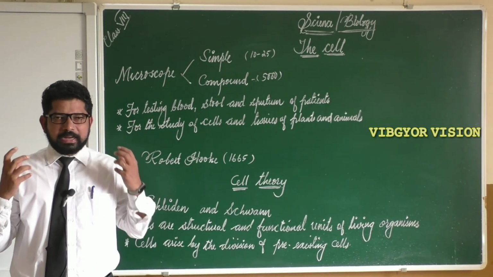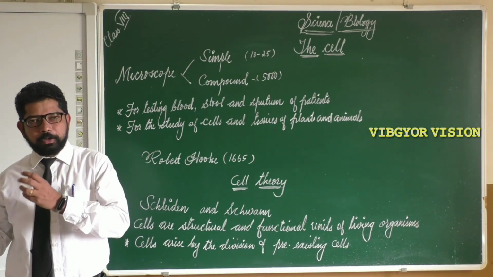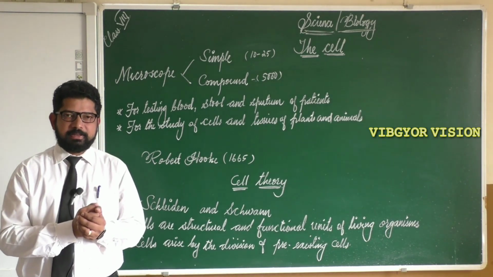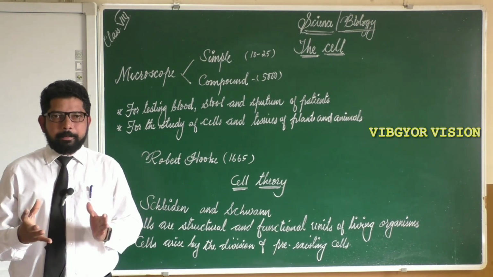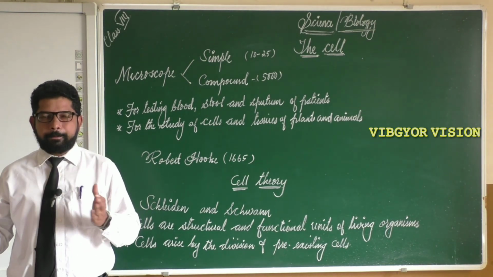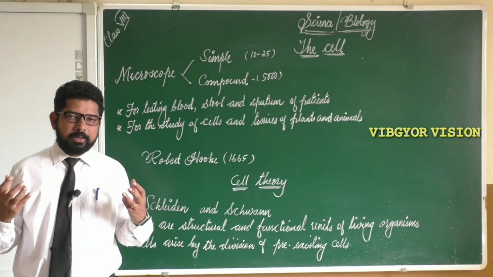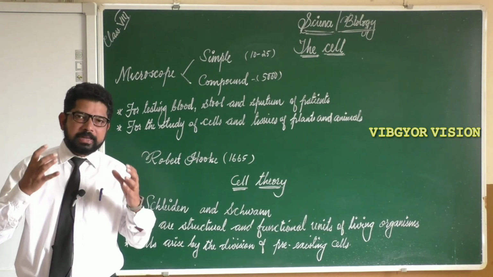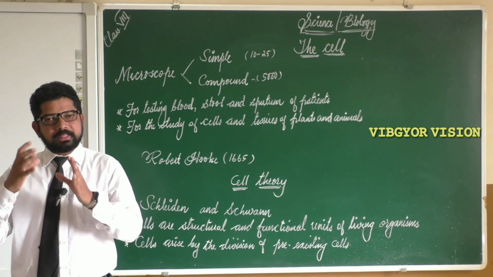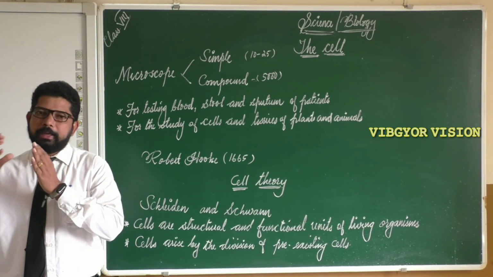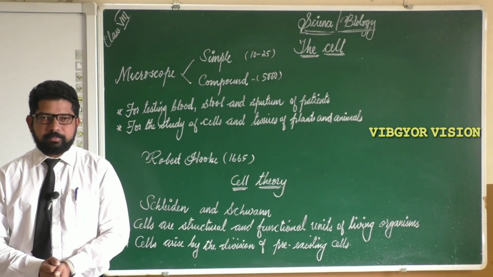So what is the basic unit of a living thing? In the case of a building, we said that it is brick. So you can imagine a plant or an animal. What is the building block of that animal or plant, or what is the building block of a living organism?